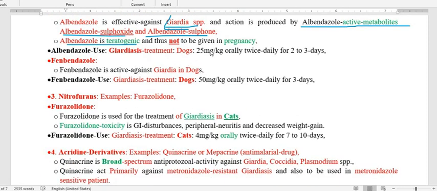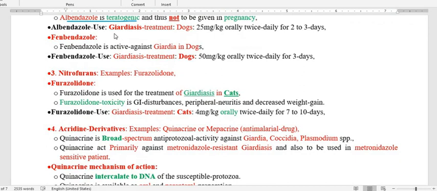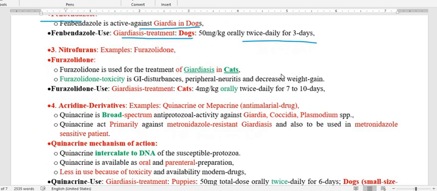The dose for giardiasis in the dog is 25 mg per kg orally twice daily for 3 days for albendazole, whereas fenbendazole, again for giardiasis in dog, is dosed at 50 mg per kg orally twice daily for 3 days. So this is all about the benzimidazole.